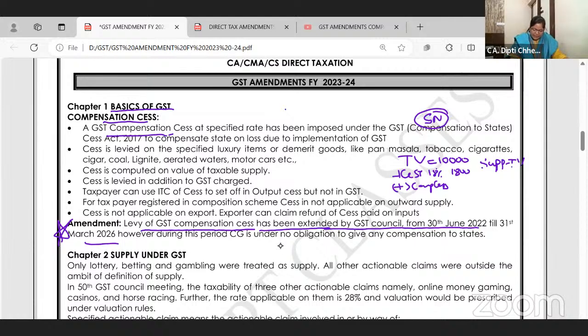So till March 26th they have got the permission to collect the GST compensation cess. But now, out of the compensation cess, the central government will not share it with the states. When we started GST, states incurred loss, we shared it. Now we are not going to give.